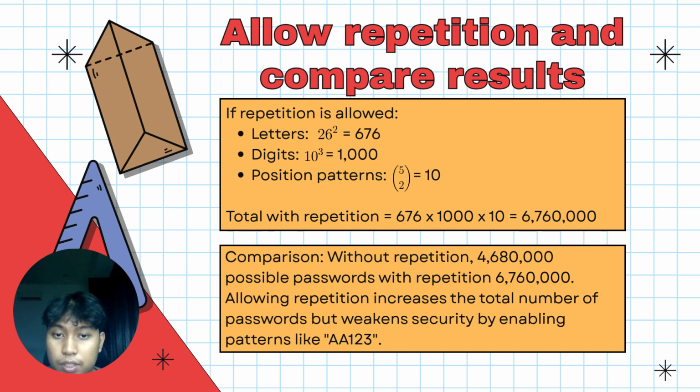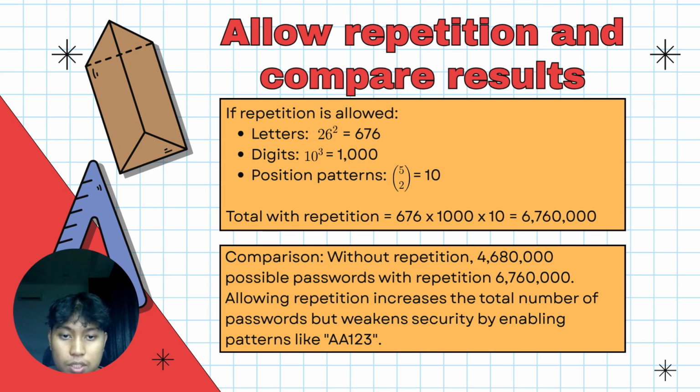In comparison, logically the one that allows repetition must be more than the one without repetition. That's why the first one we created is less than this one.